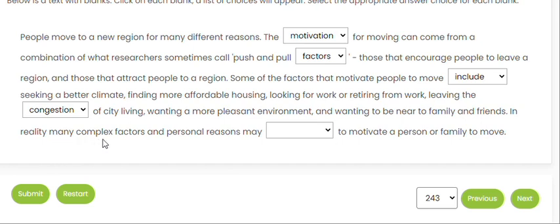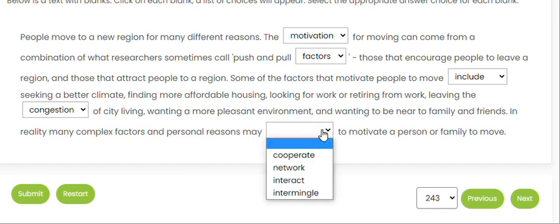In reality, many complex factors and personal factors may dash to motivate a person. So with may comes first form of verb, may cooperate. Factors cannot cooperate. Humans can cooperate with each other. Network is not a verb. Interact is a verb, intermingle. But intermingle would be mixing with each other.